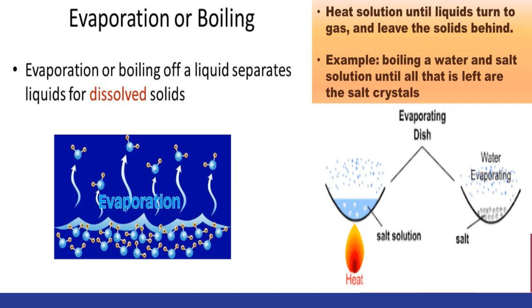Evaporation or boiling. Now, we actually did this in class. We did the evaporation in class. With the boiling, you simply have a salt solution, or you can have a sugar solution, and you boil it, the water evaporates, and the solid will be left. Now, let's think about it. What did we do in class that used the evaporation method of separating a solid from a liquid?